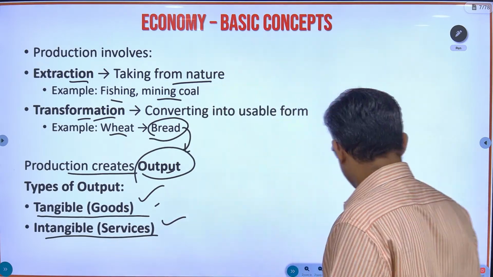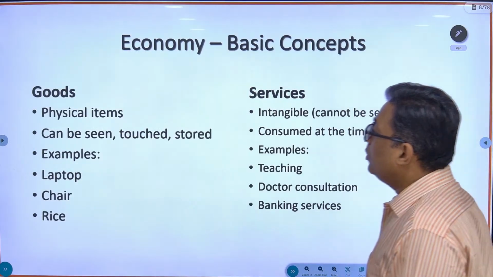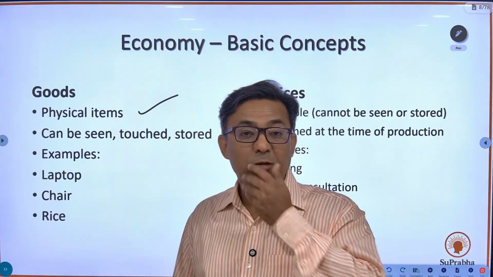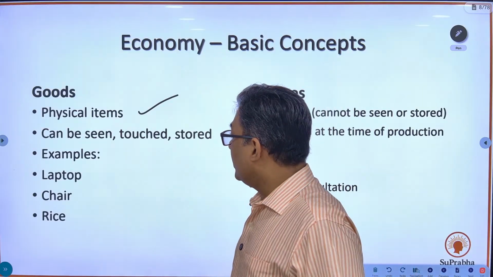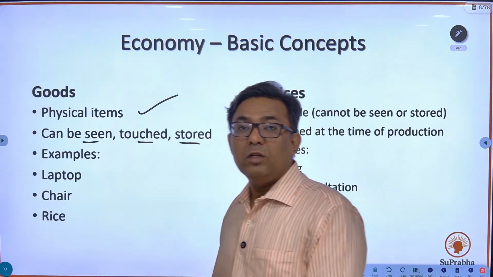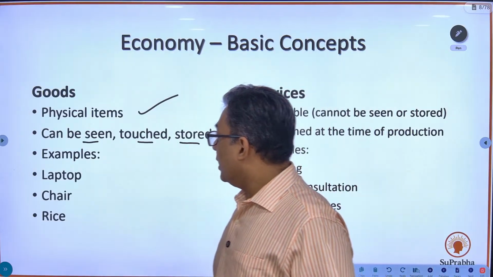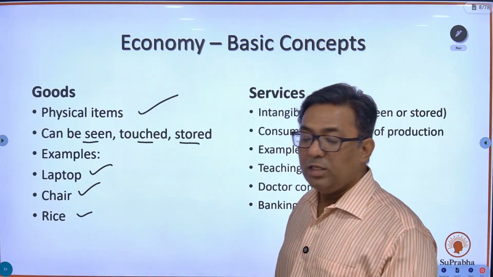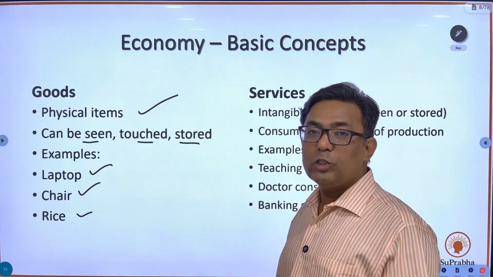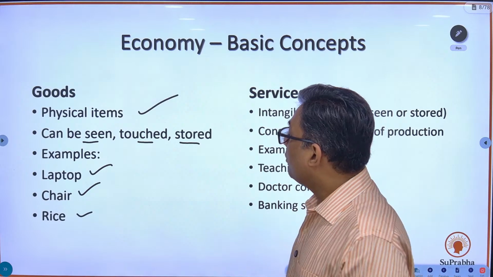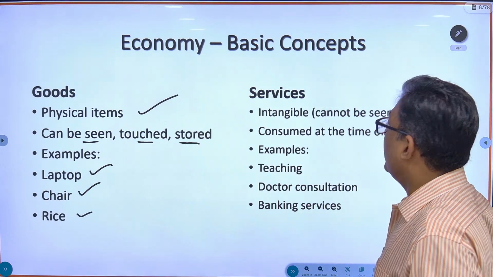Goods and services. So what is the difference between goods and services? Goods are physical items, which can be seen, touched or stored. Examples: laptop, chair, rice, the mobile, the watch, the remote. They can be seen, touched and stored. Therefore, these are physical items.